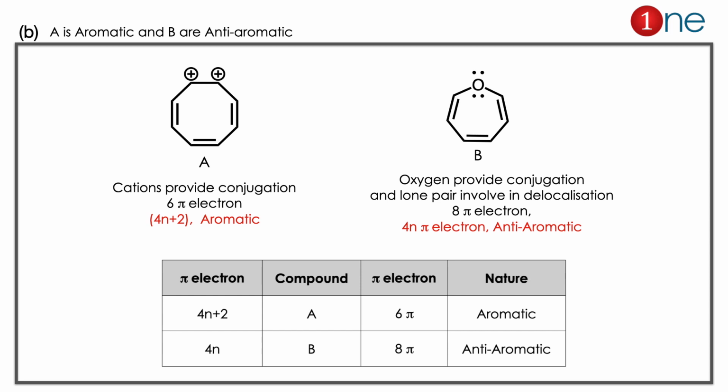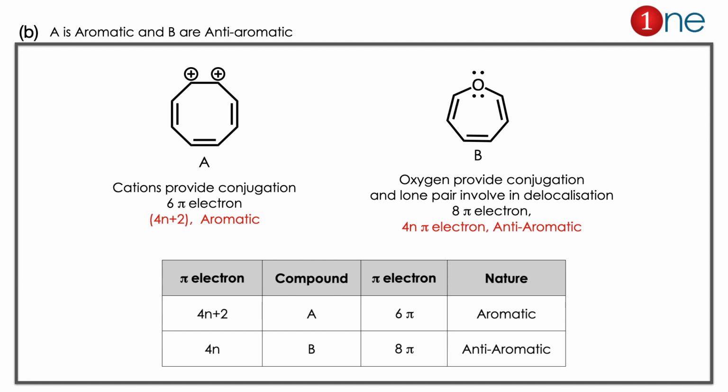Let us see the first compound. Let us count the pi electrons there. A has 6 pi electrons and it has conjugation also, because the cation provides conjugation. So it's a conjugated system too. So 4n plus 2 with conjugation, definitely it is an aromatic system.